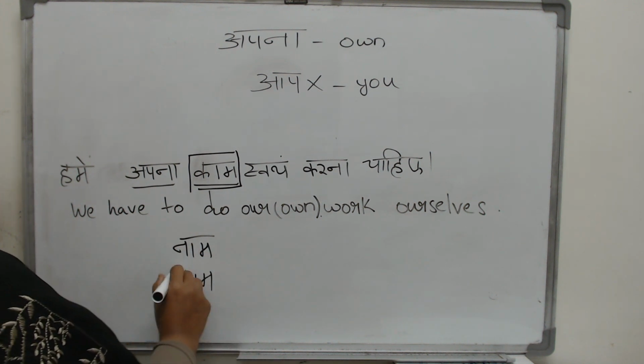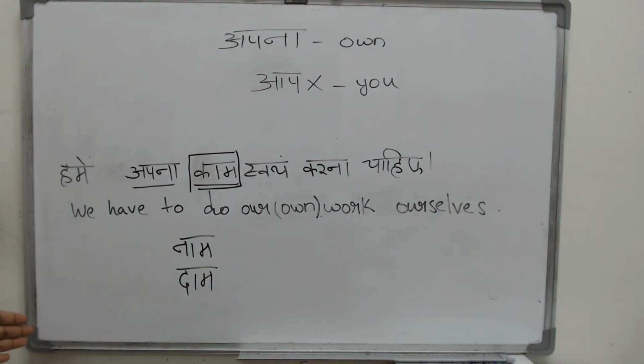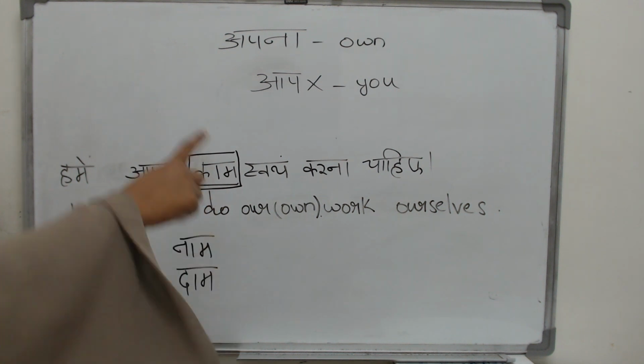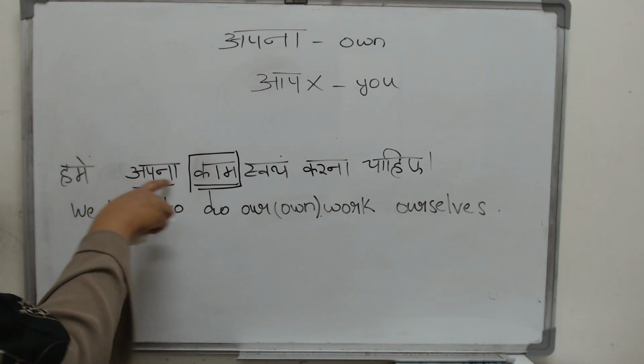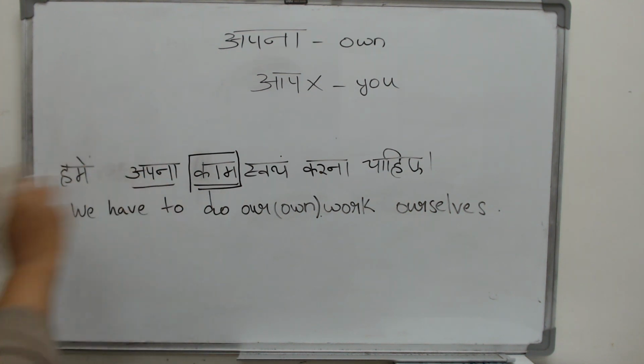Daam means price. Now I may be asking the price of something which is classified as a feminine noun. For example, a book. A book is, like we say, badi kitab, a big book. It is classed as feminine, but even for that, when I am asking the price, I will ask, इसका दाम क्या है? Because naam, kaam, daam, all of them are male. So that is why I have used the word अपना here.